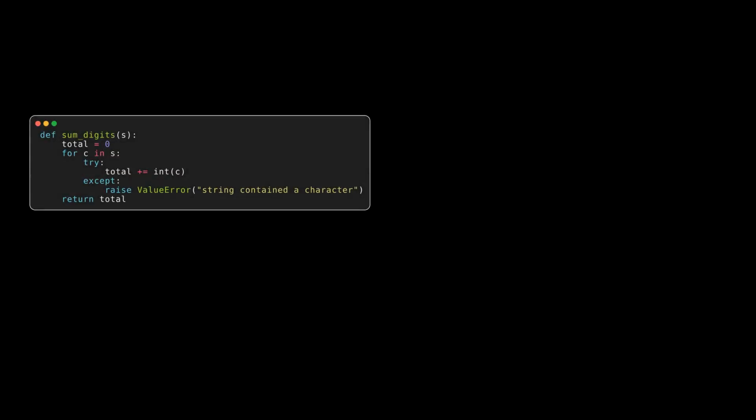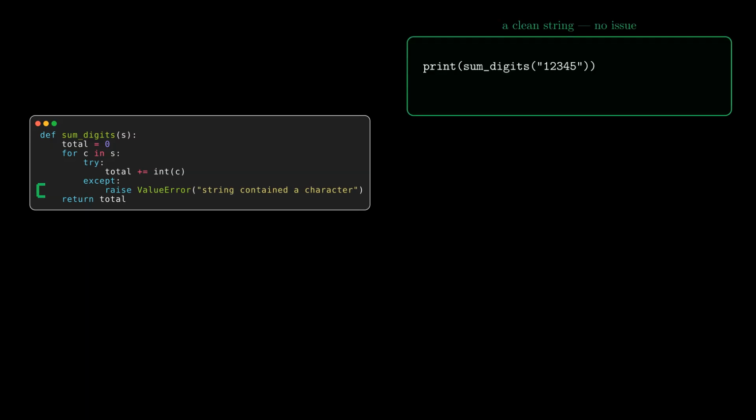Here is that idea in a working function. sum_digits walks through a string, and for each character c, total increases by the integer value of c. Suppose we only ever want digits, and we refuse to pass along a total built from a corrupted string. The risky conversion sits inside a try, but the except no longer prints and carries on. It raises a ValueError with the message "string contained a non-digit character."